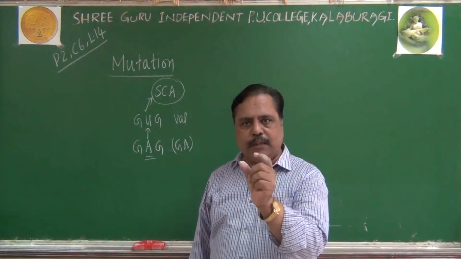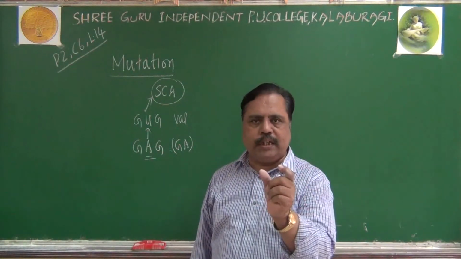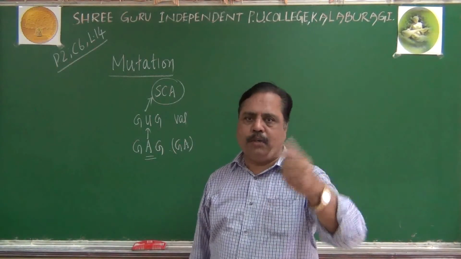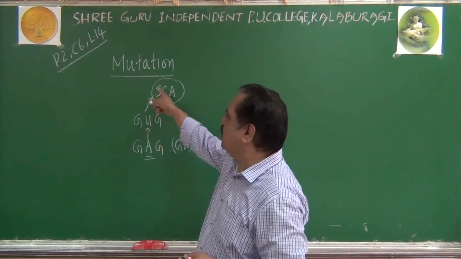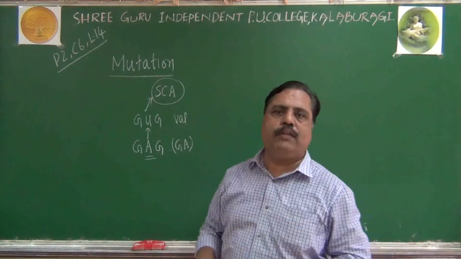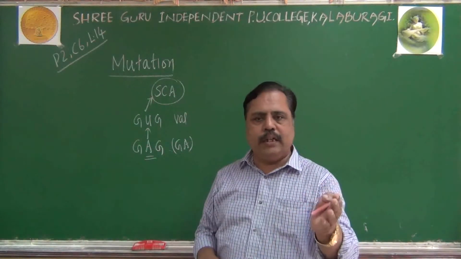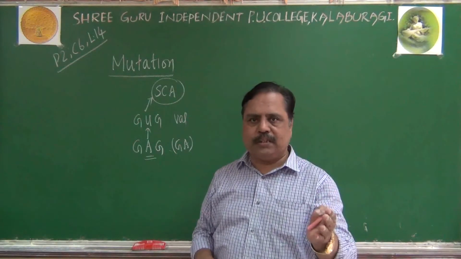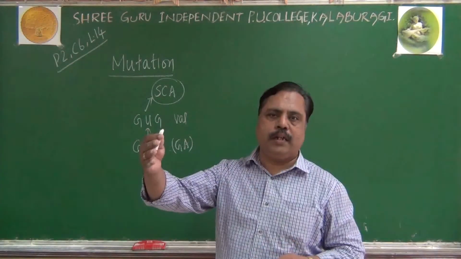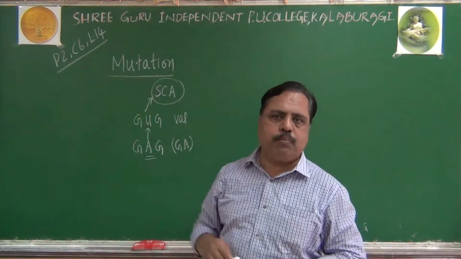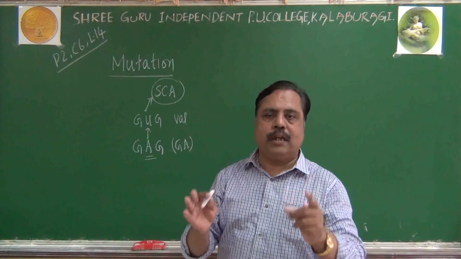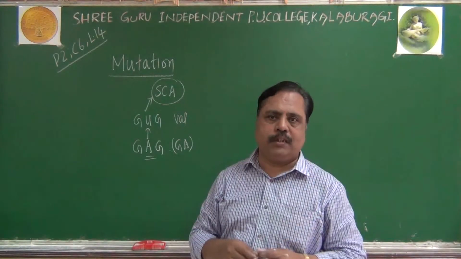Any change in the DNA will cause a change in the mRNA. This is DNA, this will become mRNA, which means naturally the amino acid and protein will be changed. So if DNA undergoes mutation, that will be reflected in the mRNA, and the mRNA's change will be reflected in the protein molecule. That is called the effect of mutation.